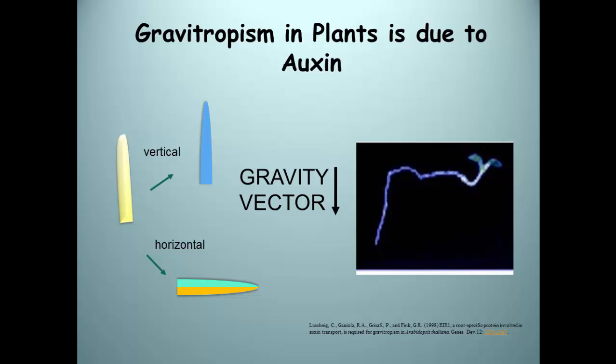Gravitropism in plants is due to auxin. Plants are gravitropic. This simply means that plants respond to changes in their orientation. Shoots are negatively gravitropic. This means that the shoots grow away from the center of gravity, or up toward the sun. On the other hand, roots are positively gravitropic and grow towards the center of gravity, which is really down into the soil.